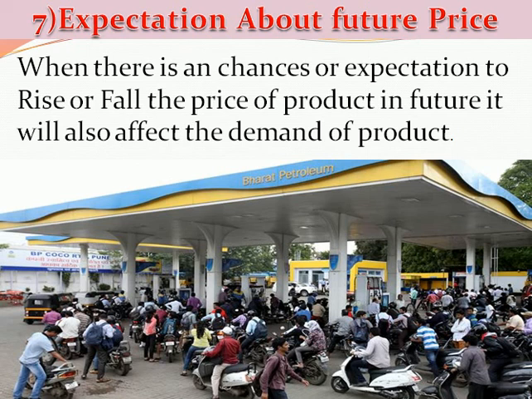The same is applicable to other consumer goods also. In the summer season the price of onion decreases.